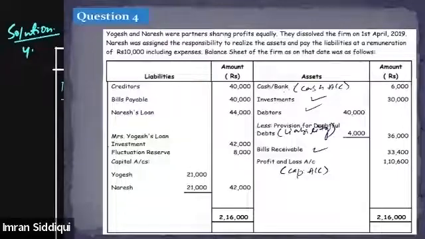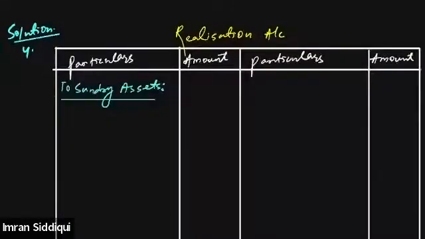All right, so let's do this quickly. Firstly, the first thing that will be written here is investment. Value of investment is 30,000.